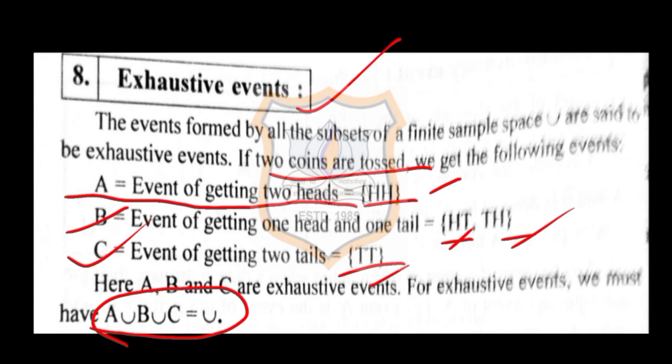That is HH you will get, HT you will get, TH you will get and TT you will get. This we have discussed yesterday also. So here if you see, A union B union C is giving us the sample space, that is the universal set. If this thing happens, then it is called exhaustive events.